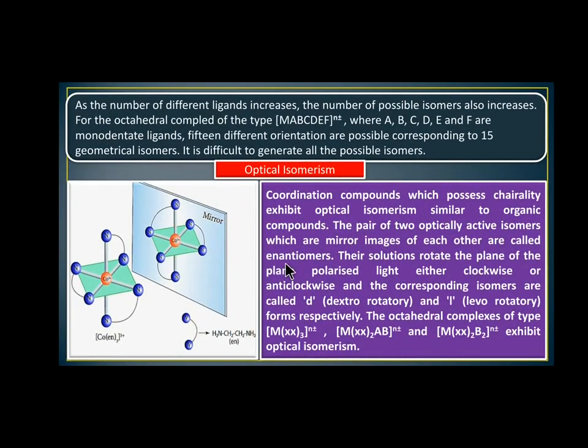Next, as the number of different ligands increases, the number of possible isomers also increases. For the octahedral complex of the type metal A, B, C, D, E, F and the charges, where A, B, C, D, E and F are monodentate ligands.